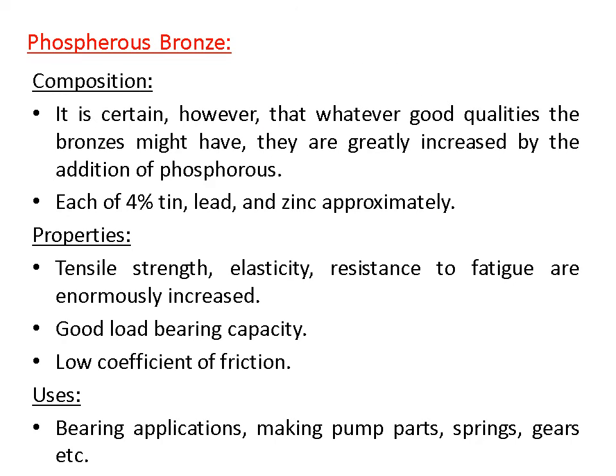Phosphorus bronze. What is its composition? Approximately 4% tin, 4% lead, and 4% zinc is present in phosphorus bronze. However good qualities the bronzes might have, they are greatly increased by the addition of phosphorus. As you increase phosphorus, the quality of the bronze increases.